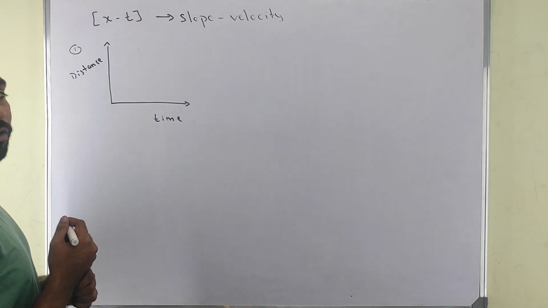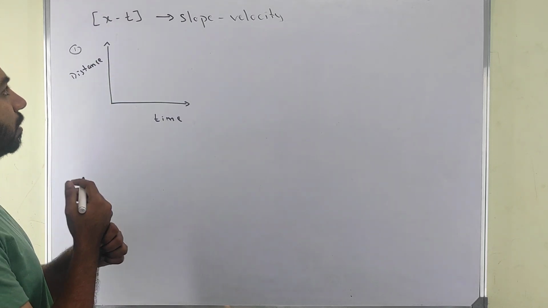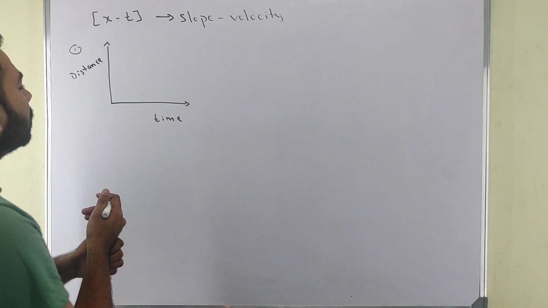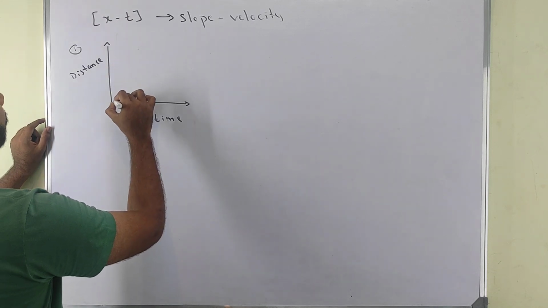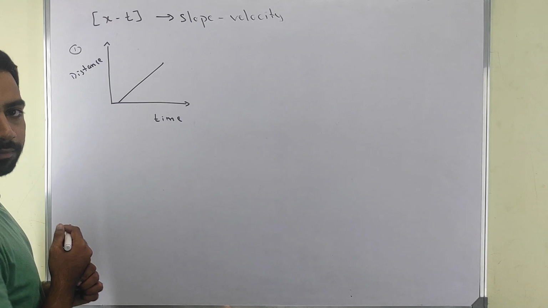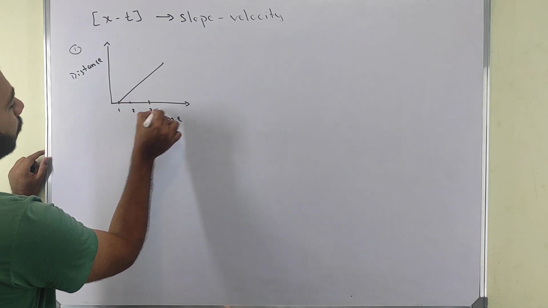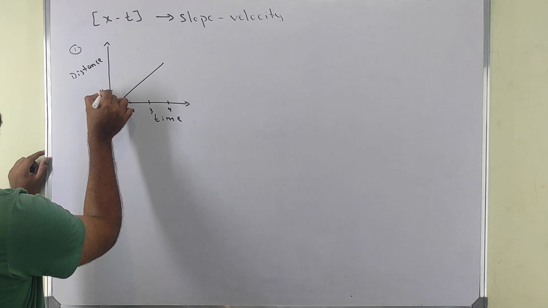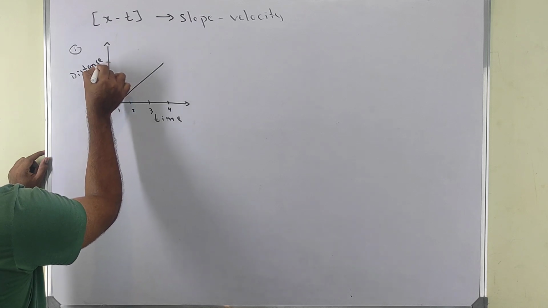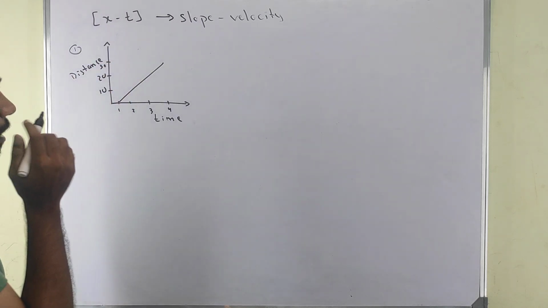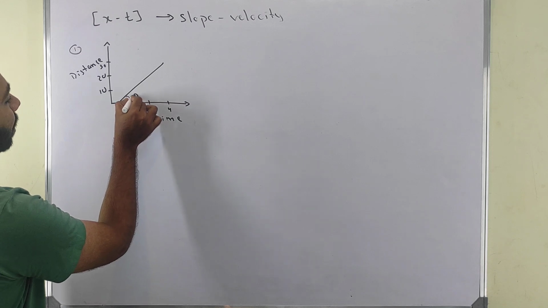Now, a few terms before solving this one. I know velocity will come. For example, if I take one graph like this, time is 1, 2, 3, and distance is 10, 20, 30. Now it is angle theta.